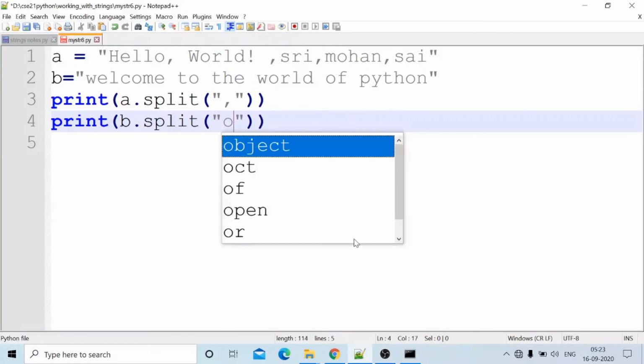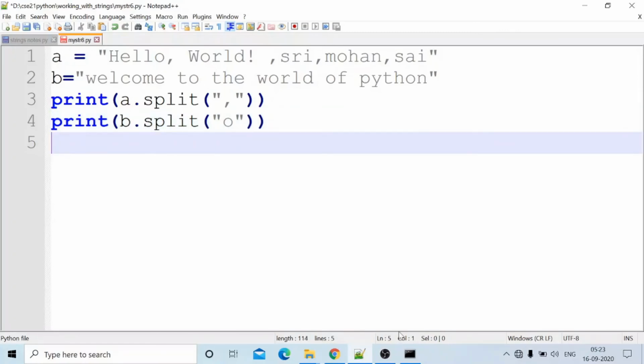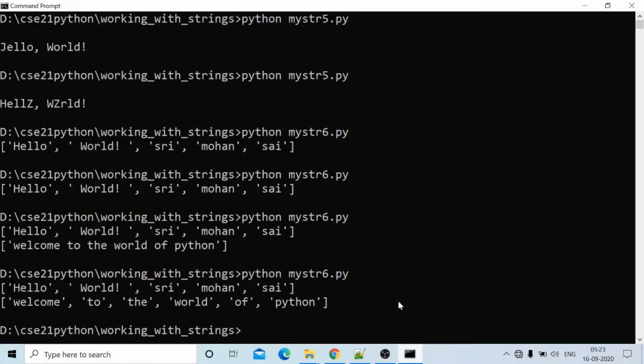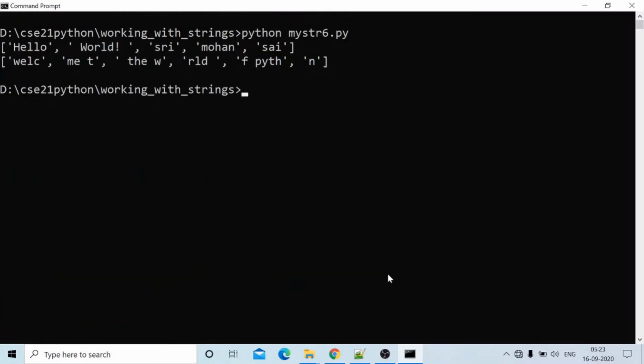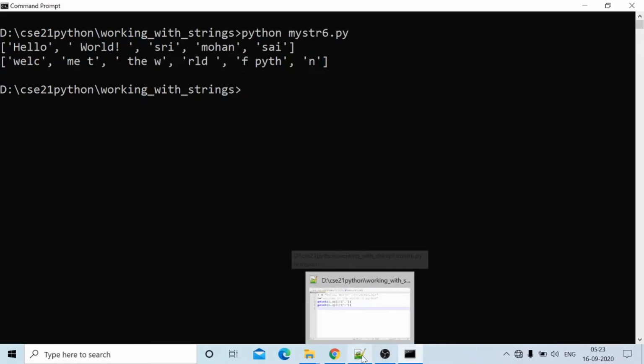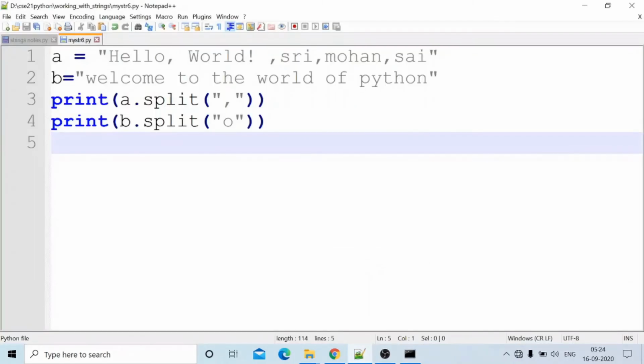Okay, now Control S, save this file. CLS, clear the screen, Python welcome. See, O is there, it is split. Me, to, the world of O. Whenever O is there, based on the letter O, it is split. Okay, this is the split function.